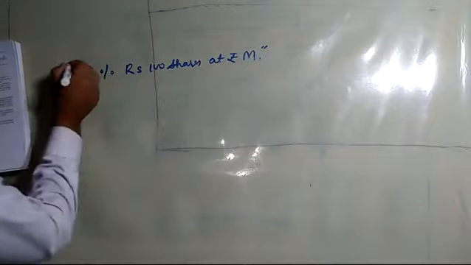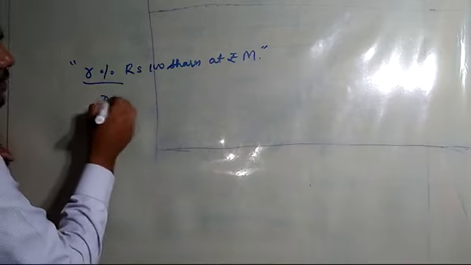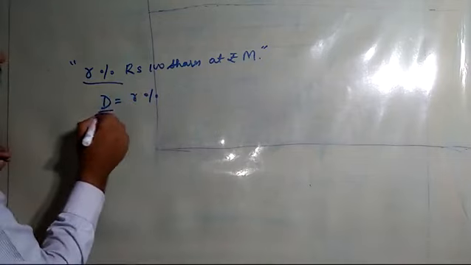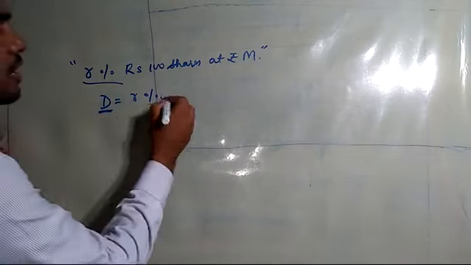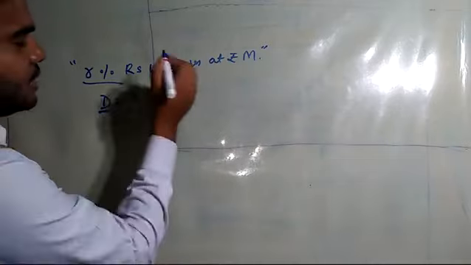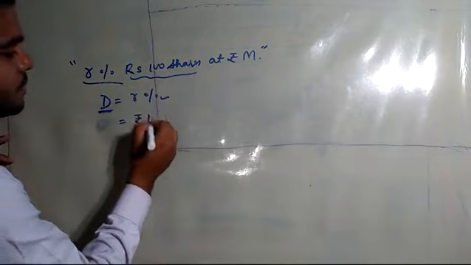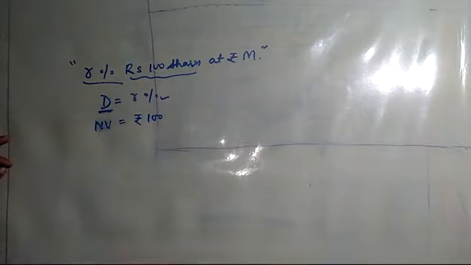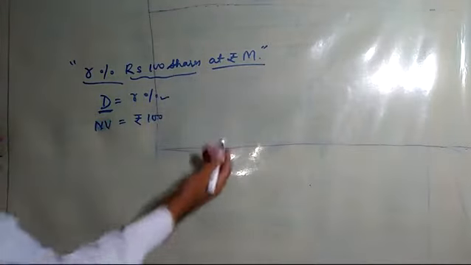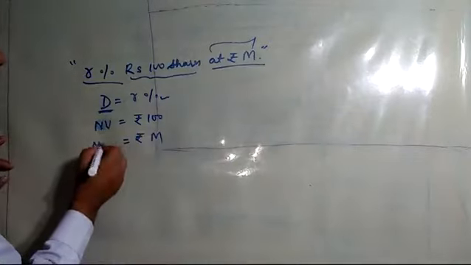Now to understand the various statements, the first r%, this r% signifies dividend. R% means here rate of dividend. Rupees 100 shares, that means this first rupees 100 is nothing but nominal value. At rupees m, something is available at a certain price, that means this particular value is market value.